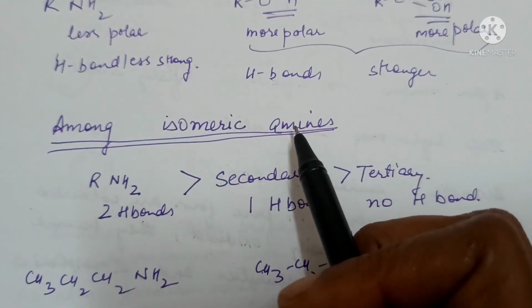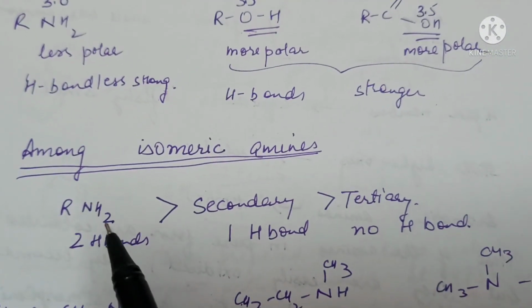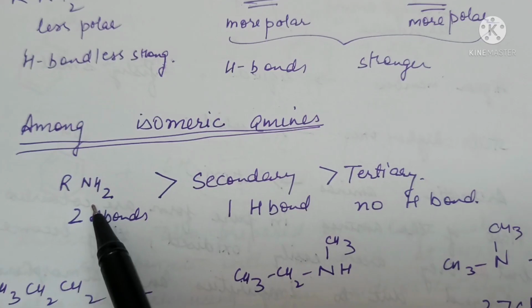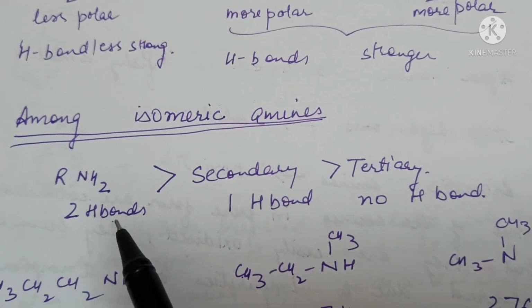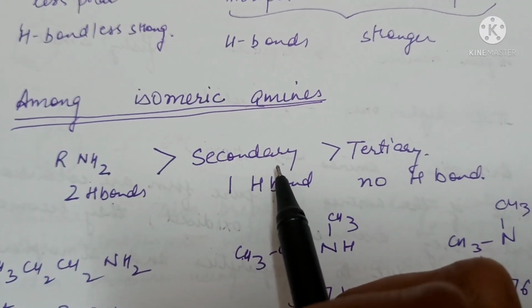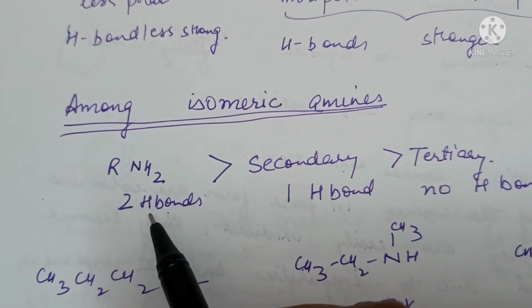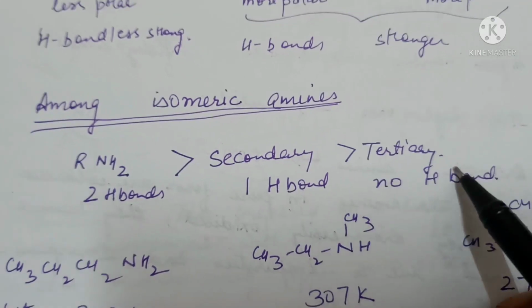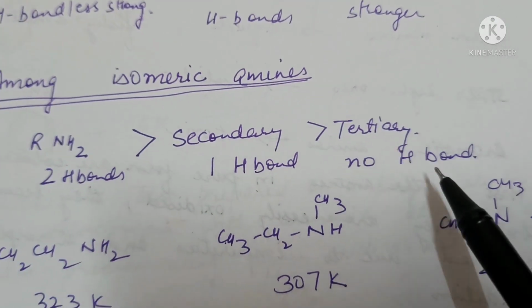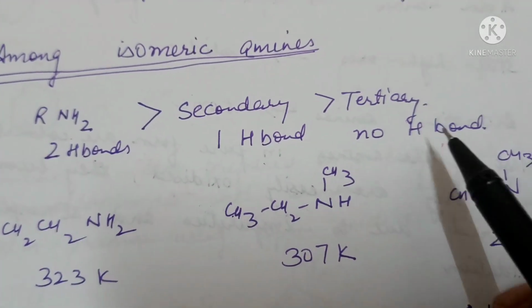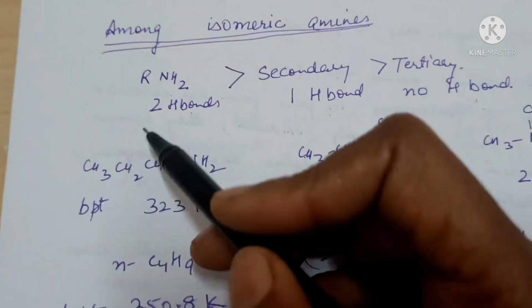Among isomeric amines, primary amines will have a greater boiling point than secondary, then tertiary, because primary forms more hydrogen bonds than secondary, and tertiary forms no hydrogen bond, so it has the lowest boiling point. Primary has the highest boiling point.